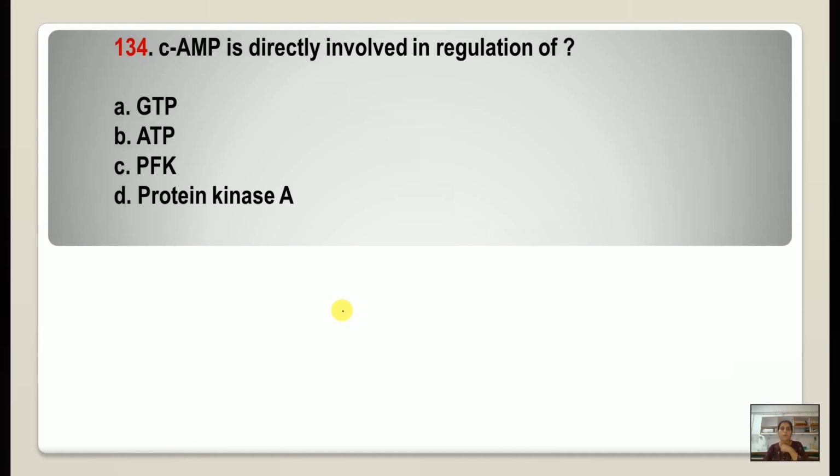Number 134. cAMP is directly involved in regulation of protein kinase A.